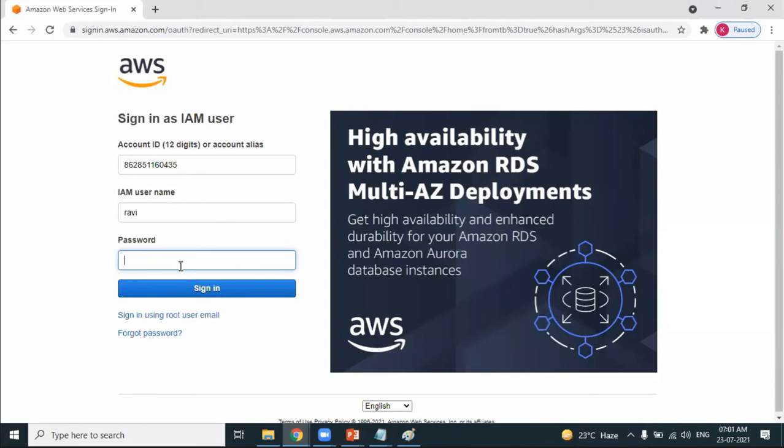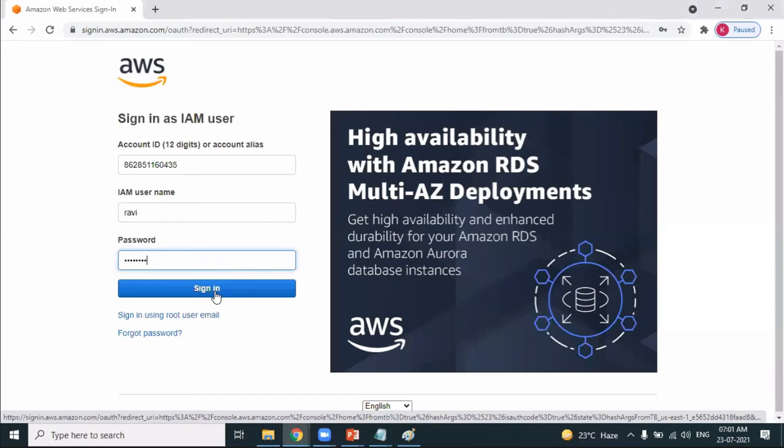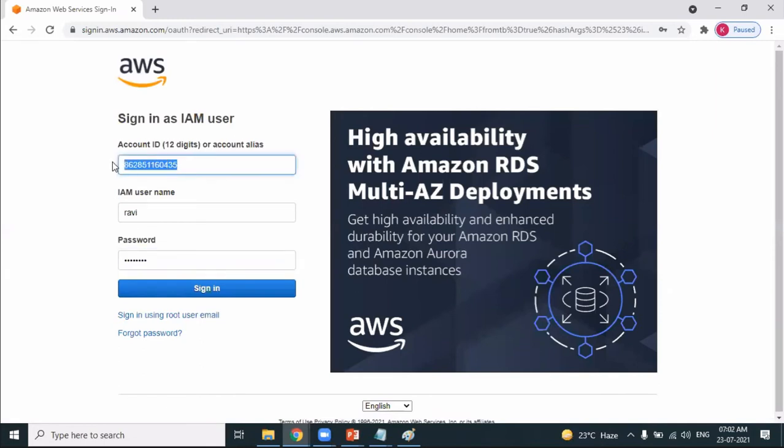This Ravi should belong to which root? There are hundreds of root users. You have to know it, isn't it? And this may also happen: a different root user has the same login user, so it will be difficult. So it's always important to map the root user. These are child users belonging to this particular root account. So that's what is important. So I log in.